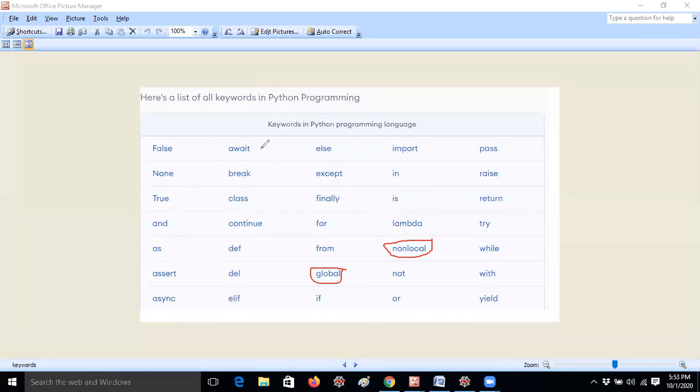These are in alphabetical order, A, B, C, D, F, G, H, I, K, L, lambda, that's all. There is no local keyword. That means in Python we have two keywords, namely global and nonlocal. You should understand this first, then I will move to the topic.